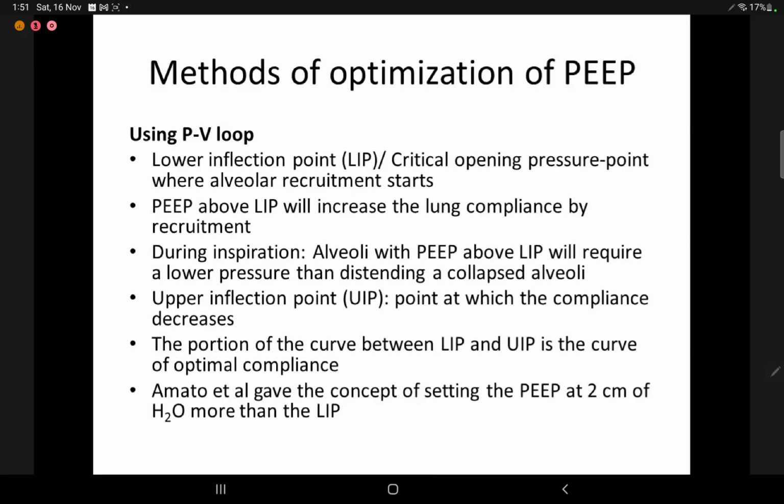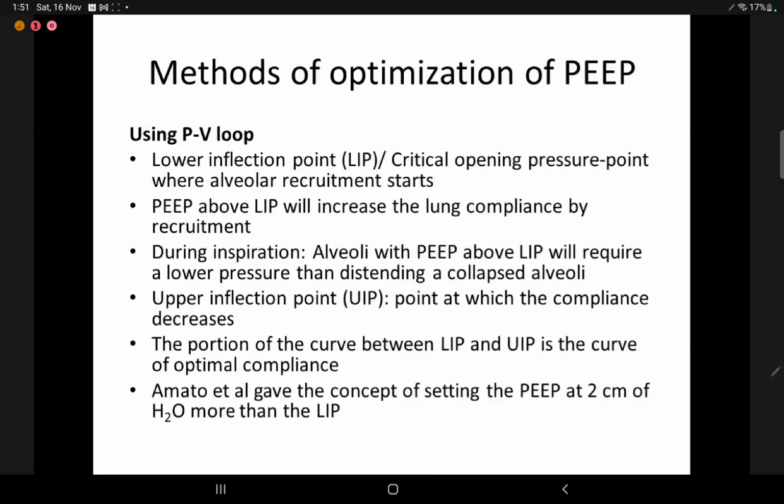So, what are the methods? First, we'll look at the PV loop. In the PV loop, there is a lower inflection point, which is the critical opening pressure. PEEP above the lower inflection point will increase the lung compliance by recruitment. During inspiration, alveoli with PEEP above LIP will require a lower pressure than distending collapsed alveoli. Upper inflection point is the point at which the compliance decreases.